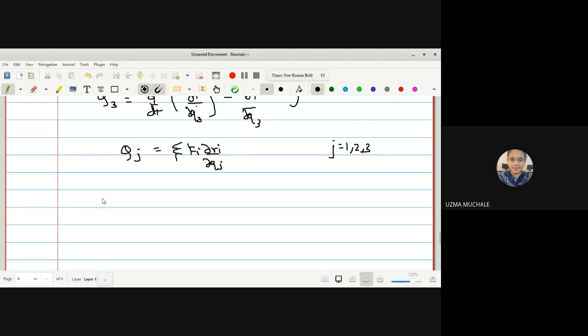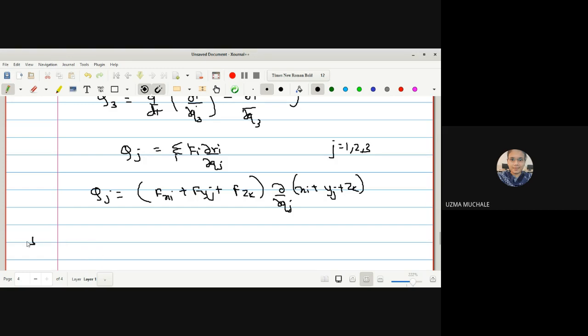Only 3. Now we can write Qj is equal to, the summation is running, so it will be Fx i plus Fy j plus Fz k, dot dou by dou Qj of xi plus yj plus zk.